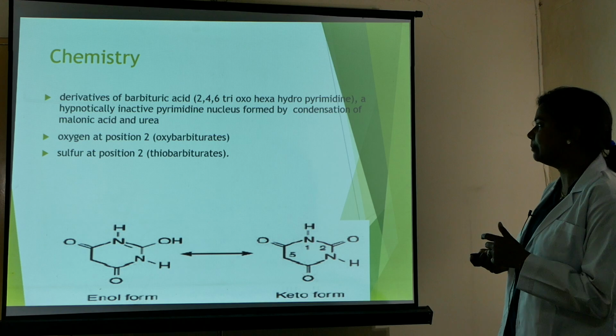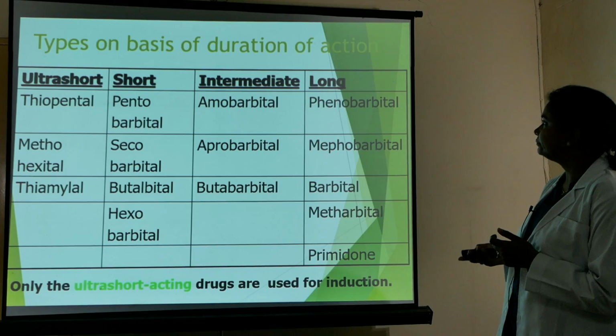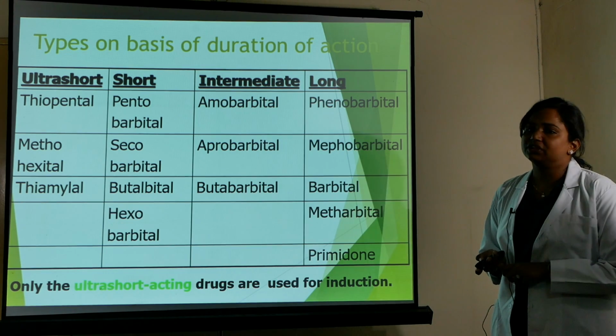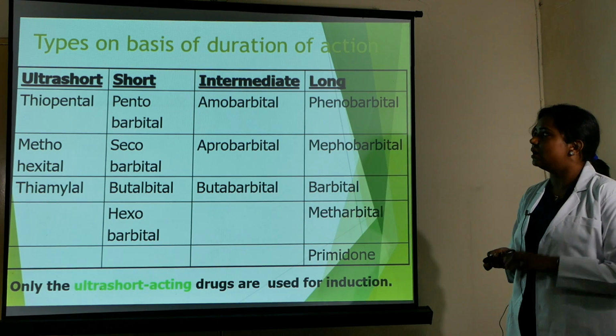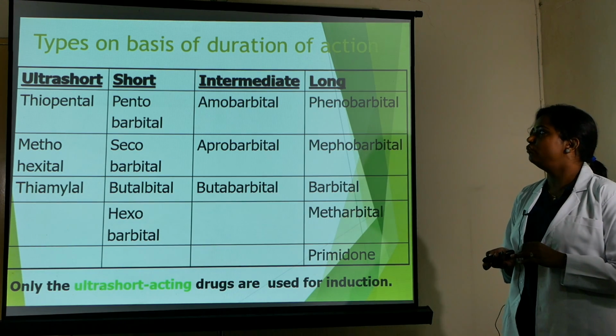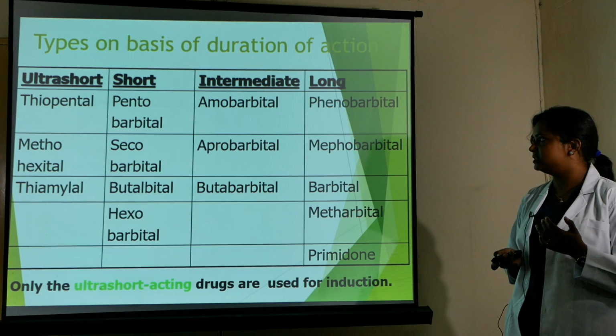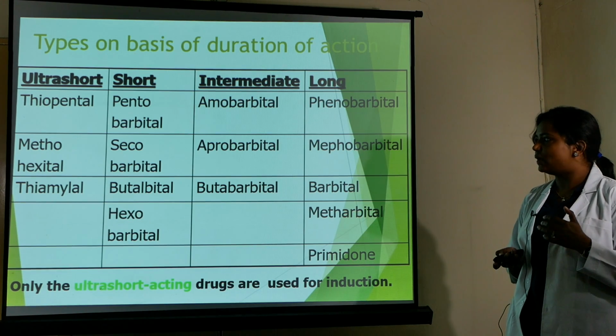These are the two different types of barbiturates, oxybarbiturates and thiobarbiturates. Based on the duration of action, these are divided into types: ultra short acting, short acting, intermediate acting and long acting. Usually we use ultra short acting ones for the induction of anesthesia. Those are thiopental, methohexital and thiamylal.